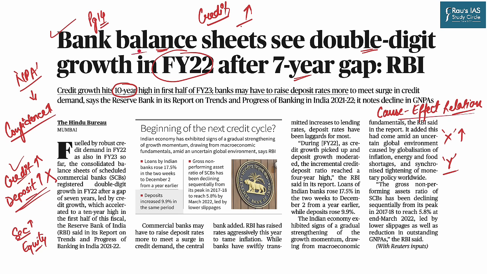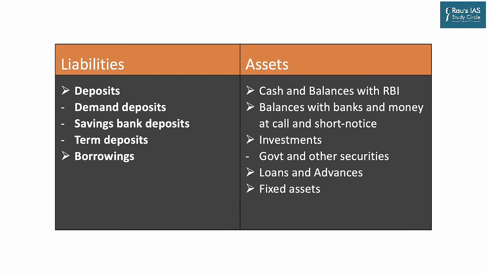Now, if the bank balance sheet is improving, what the overall impact on the economy is going to be is today's discussion. But before venturing into the discussion, we should discuss what the balance sheet is all about. So this is the basic asset-liability relation of a commercial bank in India. A liability is something that a bank owes to somebody else. This is something that they have taken from others. So what is a liability to a person? Let's say he or she has borrowed 100 rupees from a friend. That is a liability. But if that person has 100 rupees of his own, that is something which they own. So owe and own is the basic difference between asset and liability.